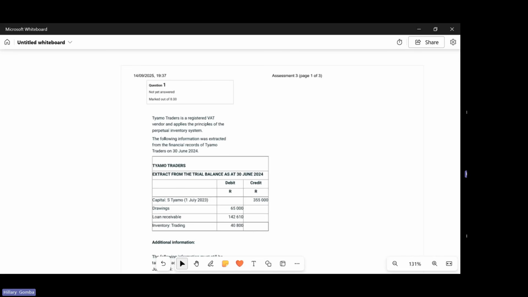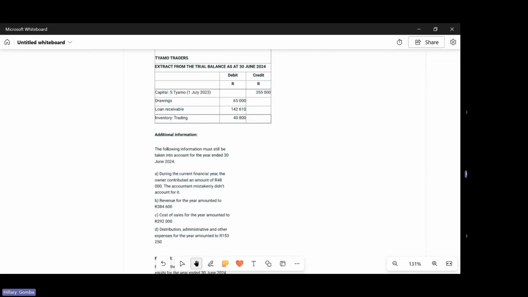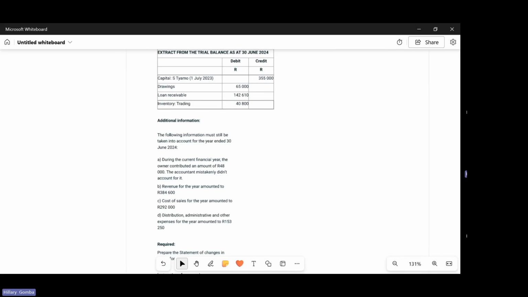We had a capital balance of 355,000, drawings of 65,000, loan receivable 142,610, inventory trading 40,800. Then it goes on to additional information, which must still be taken into account for the year ended 30 June 2024.